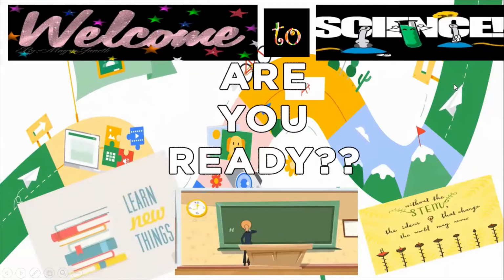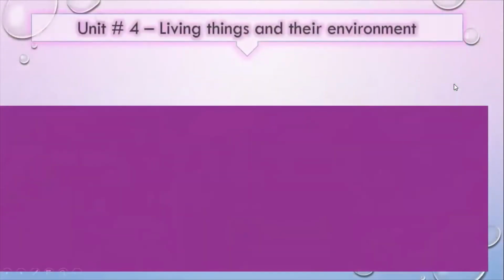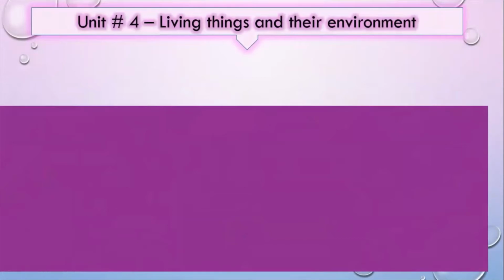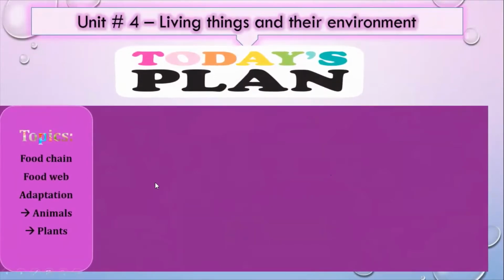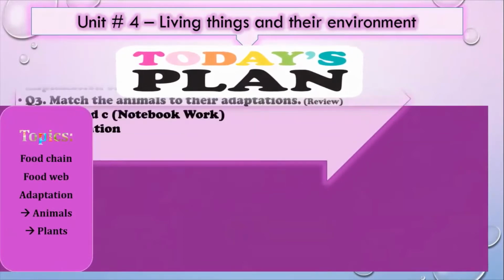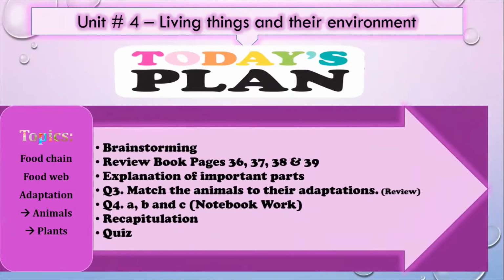So let's get started. Today's topic is from unit number 4, Living Things and Their Environment. Today's plan is to read about food chain, food web, and adaptation in animals and plants. First of all, we'll do the brainstorming from unit number 3, balanced diet, then review book pages 36, 37, 38, and 39. Then we'll explain some important parts of the lesson, then do some notebook work.